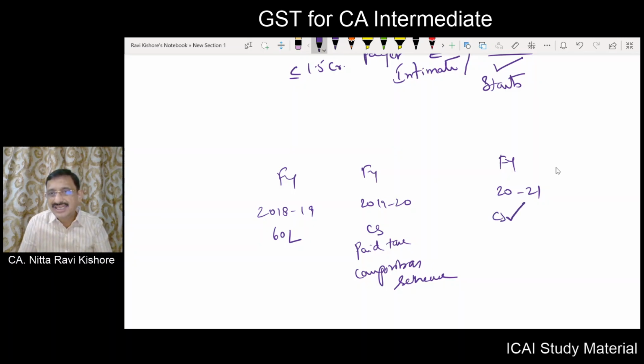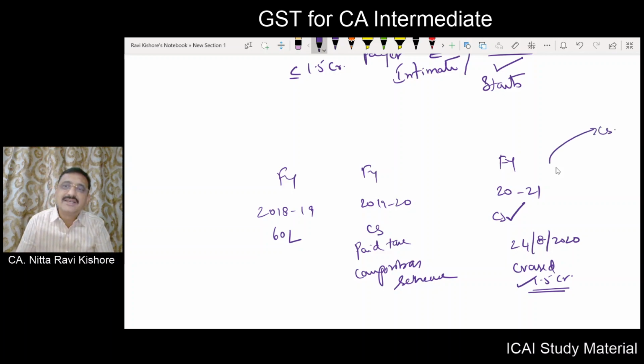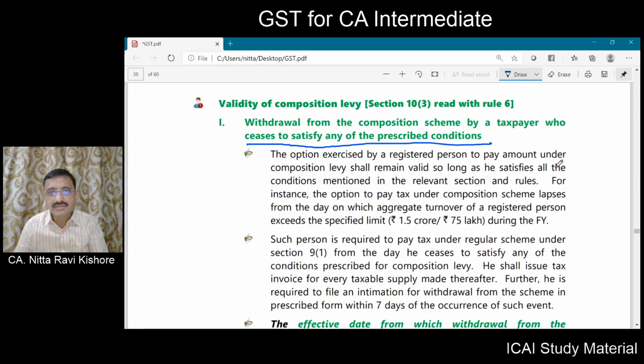But what happened is on 24th of August 2020, your turnover crossed 1.5 crore. The moment it crosses 1.5 crore, you will be out of the composition scheme. No composition scheme from this date. Okay.